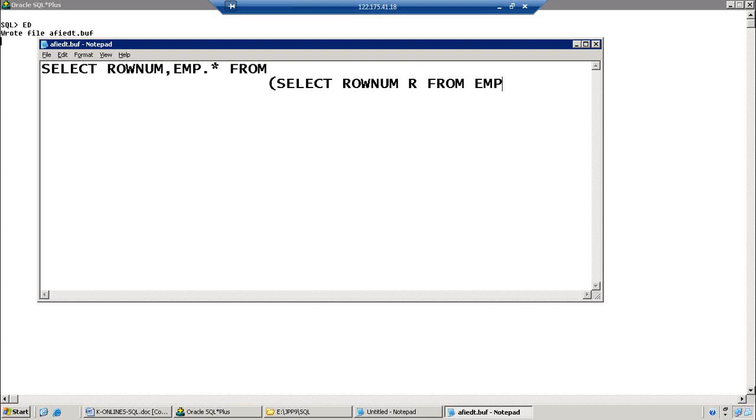From EMP, it is one table. In that table, which columns are there? Within the query, only ROWNUM for our checking purpose. Then WHERE R equal to, let it be, check it.